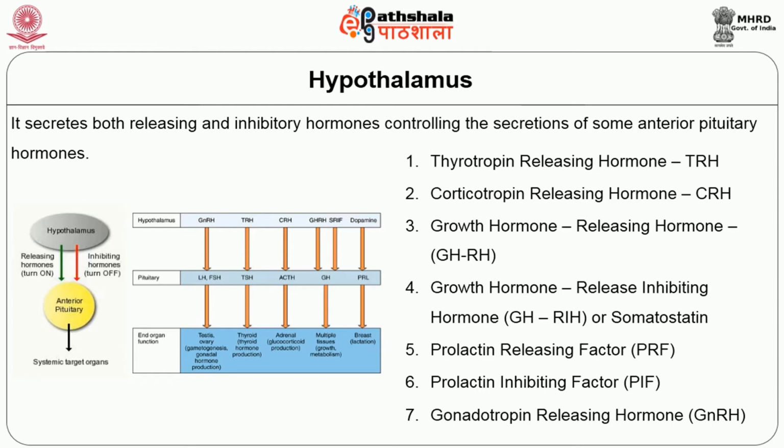The corticotropin releasing hormone is released from the hypothalamus. It acts on the pituitary and in turn releases ACTH. This ACTH acts on the adrenal glands and so on. Then there is growth hormone releasing hormone. It is released from the hypothalamus, acts on the pituitary and releases growth hormone, which is responsible for the growth and development of the organs. Similarly, there is a product called dopamine. That dopamine from the hypothalamus acts on the pituitary gland and regulates prolactin. This prolactin is responsible for breast lactogenic formation.